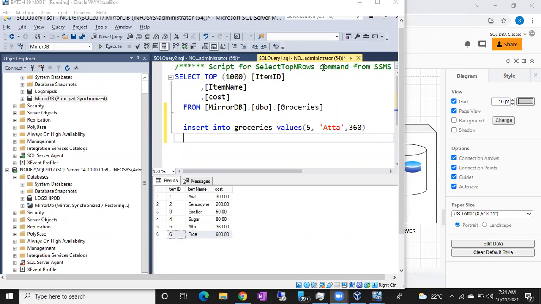When the data comes to the principal database log file, then only the principal server will send it to the mirror, right? If the principal is down, then data loss won't be there. That means it will be stuck in the log file until the mirror comes back. Yes. Okay, thanks.